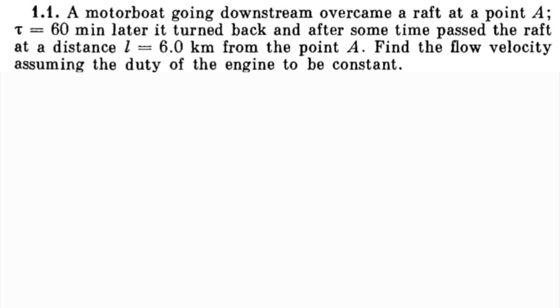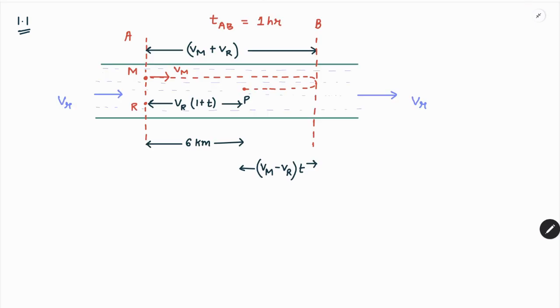So let us begin by diagrammatically understanding the situation which is given in the problem. We can understand this entire situation diagrammatically like this. This is the position of the motorboat and the raft at the point A which the problem is mentioning, and after 1 hour the motorboat is making a turn.